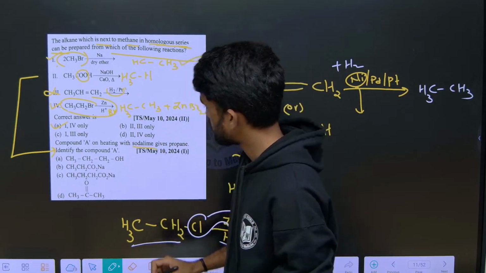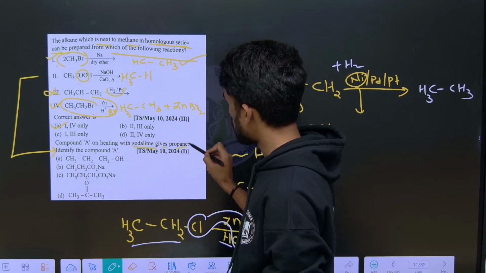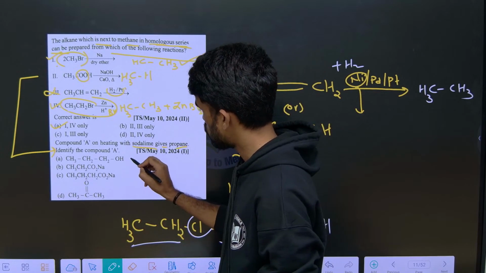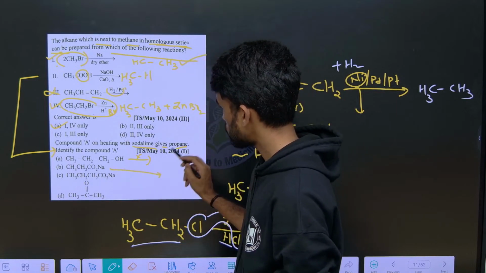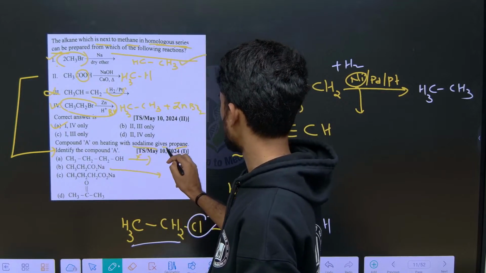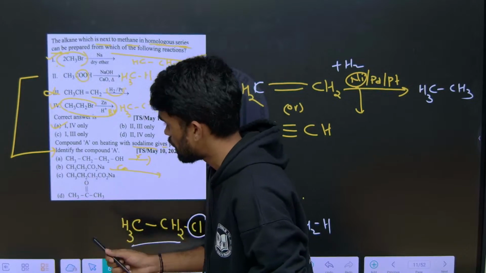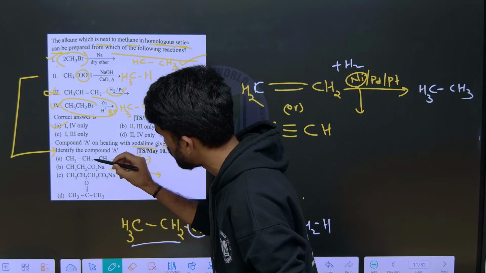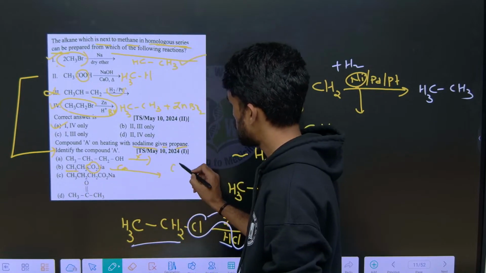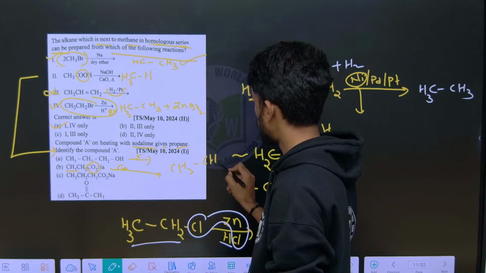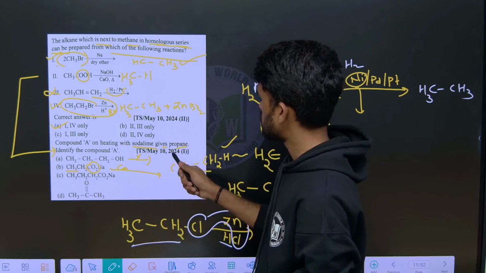Next, for this compound A upon heating with soda lime, CaO, NaOH, it should give propane. See here, what I told you, we need to remove this CO2 part. If we remove this CO2 part, what is the remaining part we have? CH3, CH2, one more hydrogen. So this is ethane only. They are asking about propane, so this is also not correct.